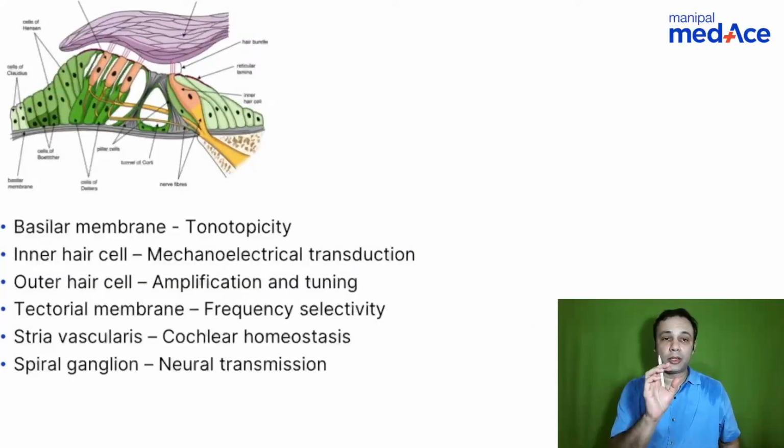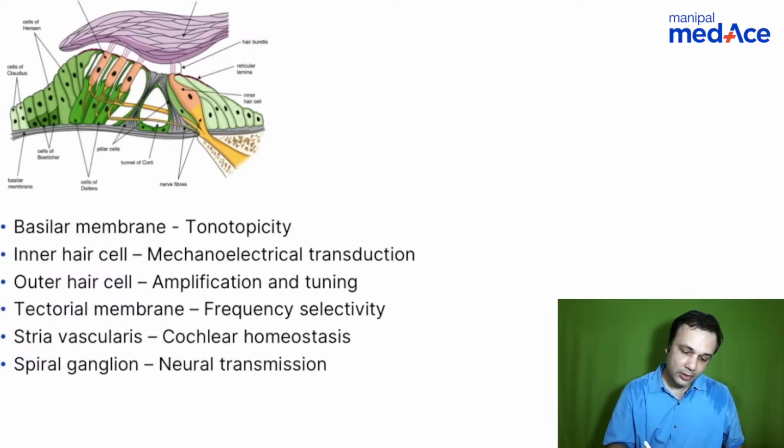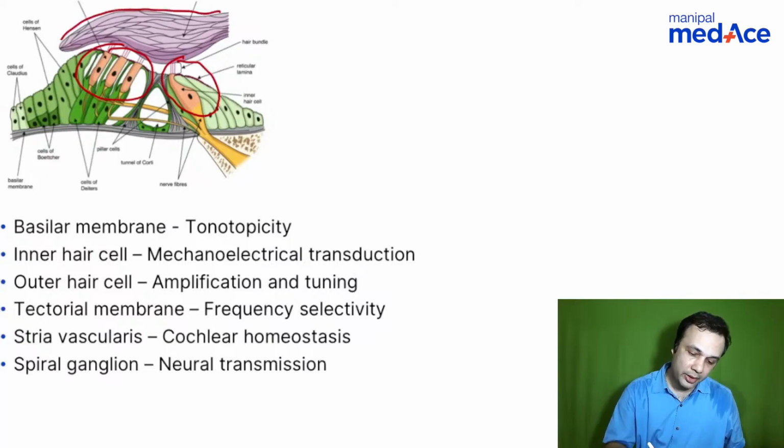So when you look at the organ of Corti, let's discuss a little bit about it here. You see you have 3 rows of outer hair cells, a single row of inner hair cells. You have the tectorial membrane sitting on the top. You have the basilar membrane sitting on the bottom, right?